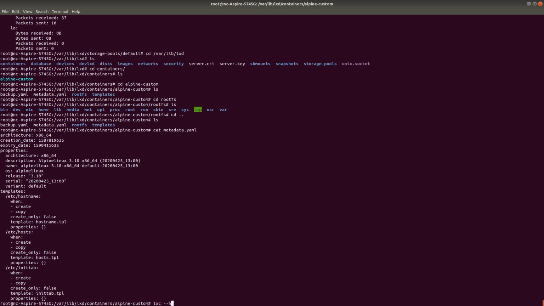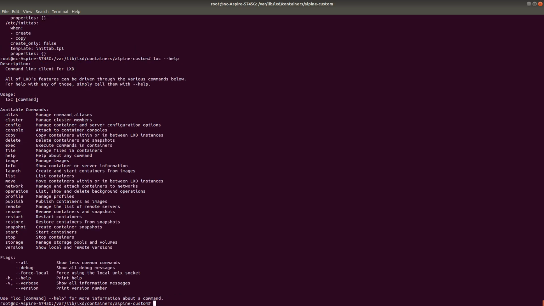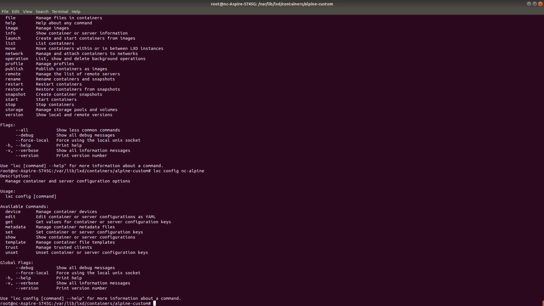So let's see what other available options I have. I can see the configuration also. So lxc config. Can I see the configuration of this machine, NC Alpine? lxc config, and then manage container metadata files. lxc config metadata, and then do another help.